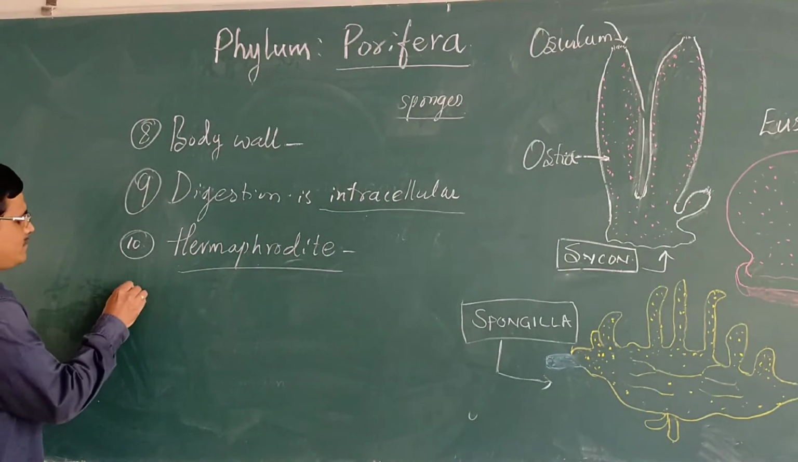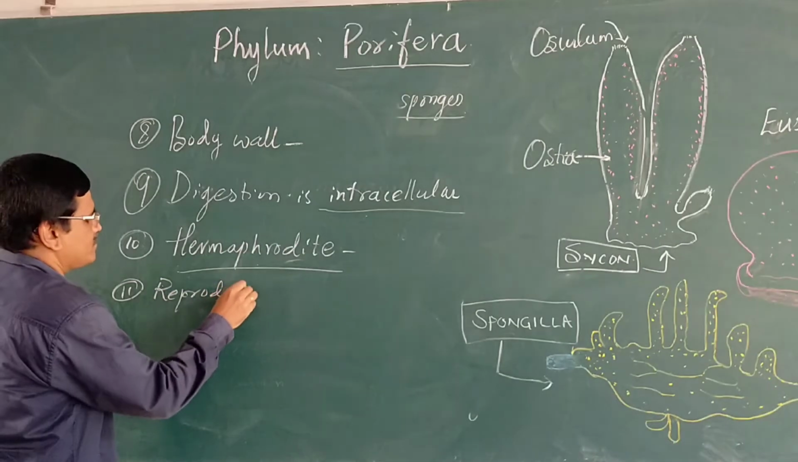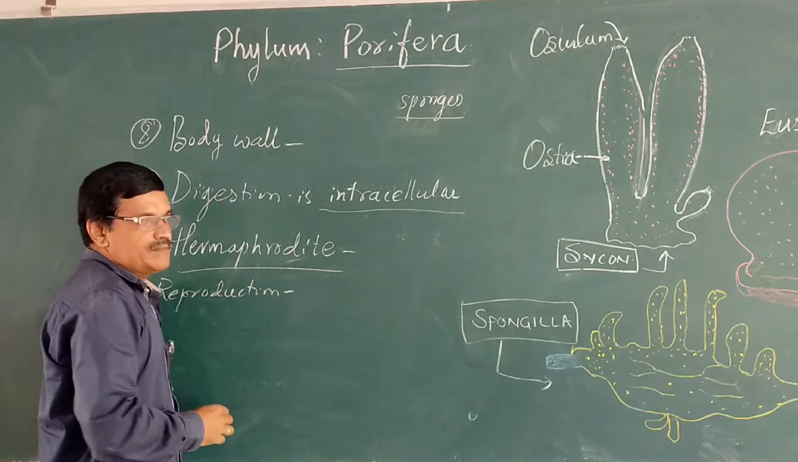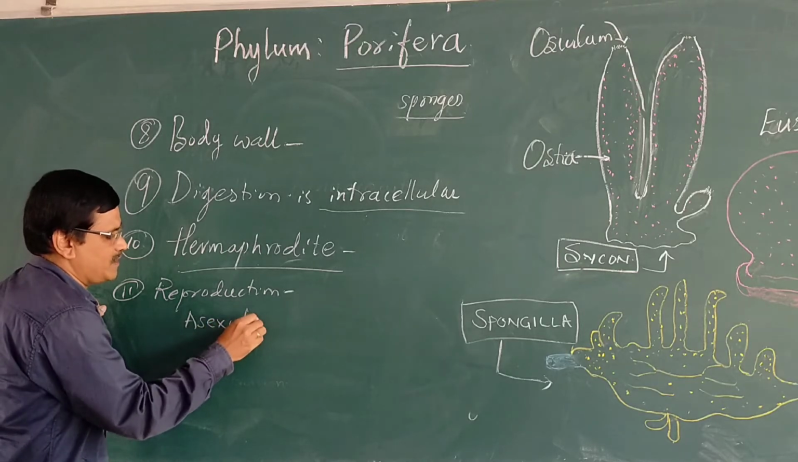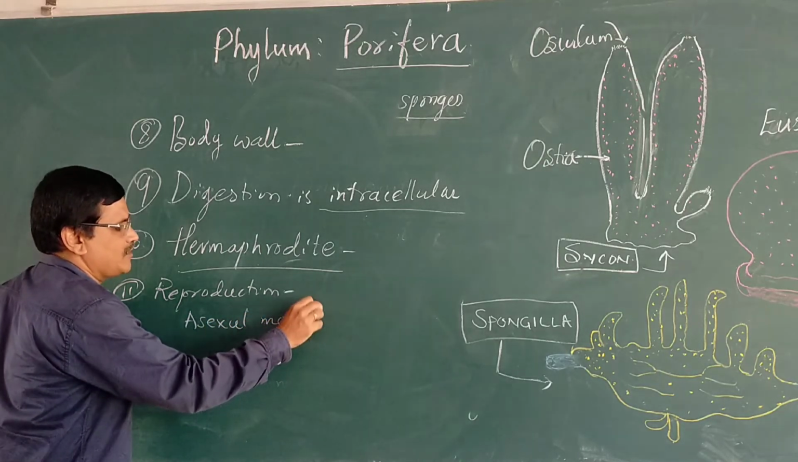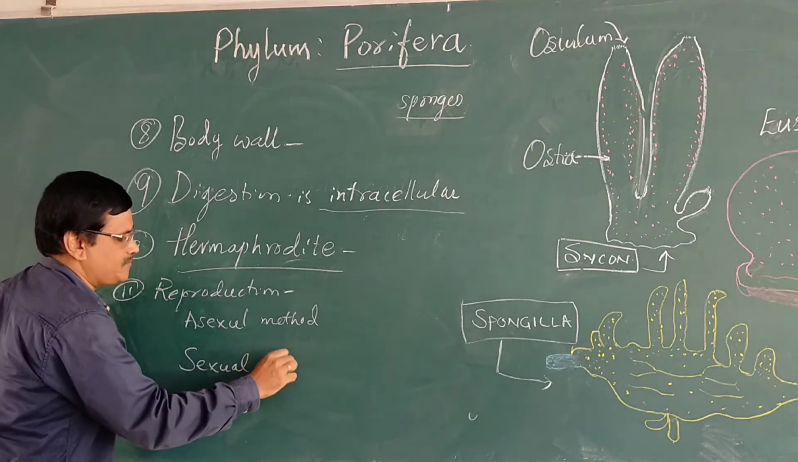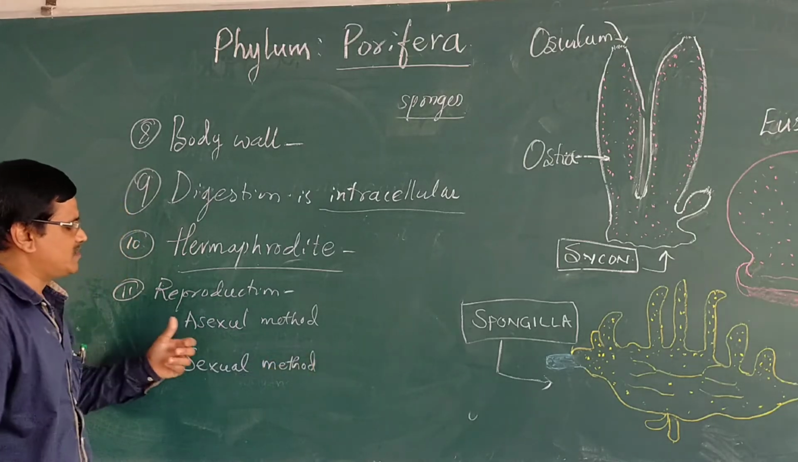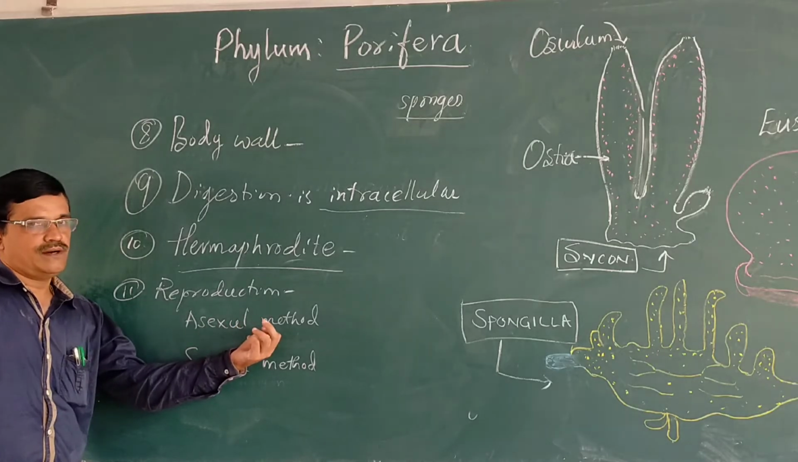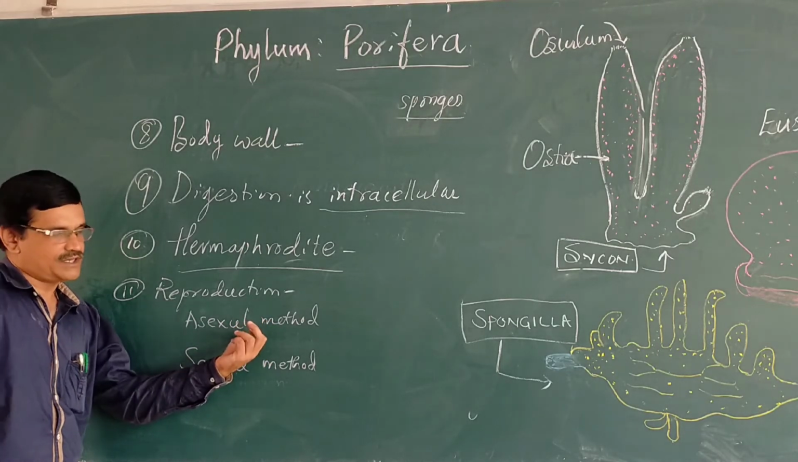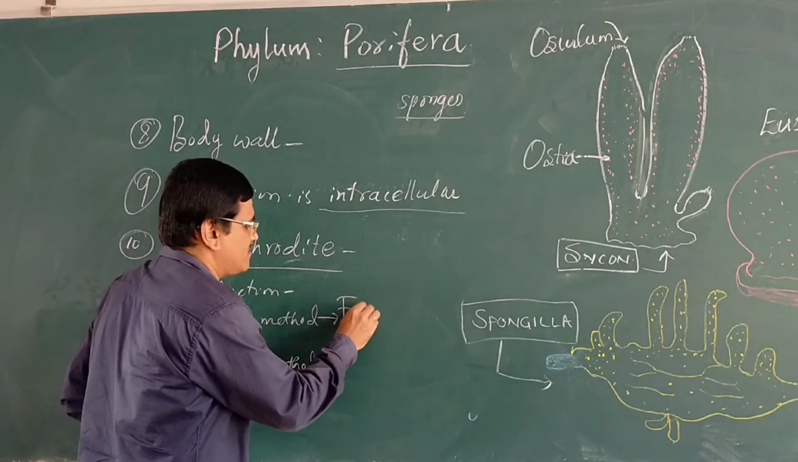Sponges reproduce by asexual and sexual methods. The asexual method of reproduction takes place by fragmentation.